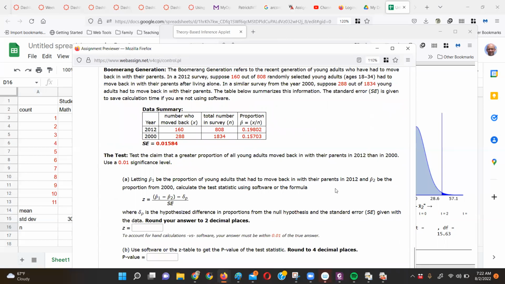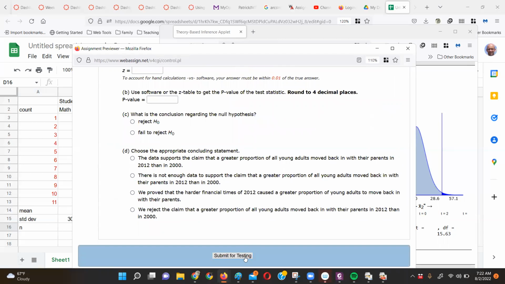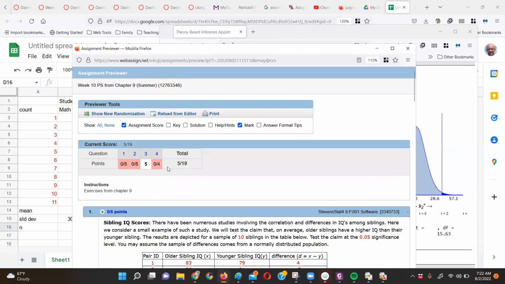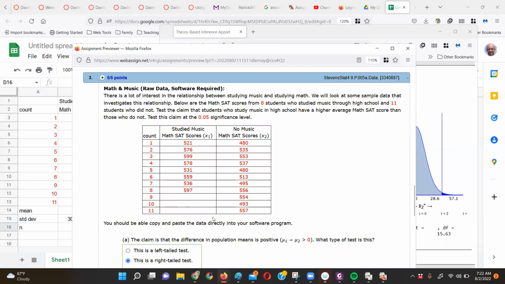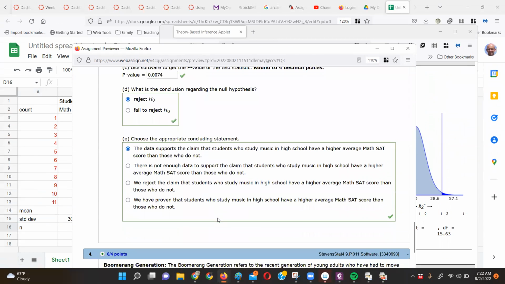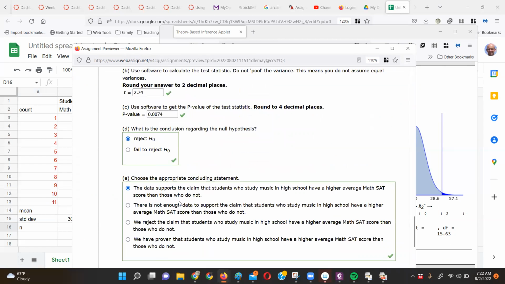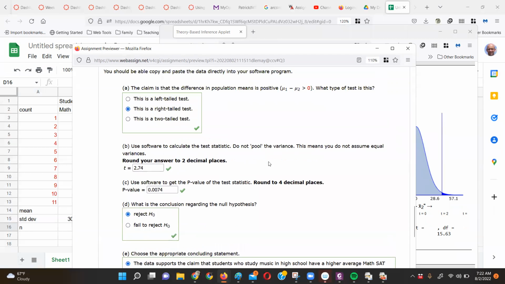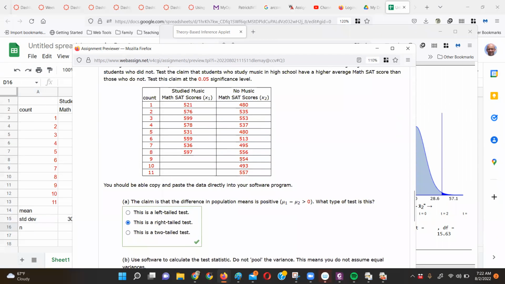And I just want to click this and let's submit for testing and see what happens if it liked what I gave it. Oh yes, it was out of 5 points. Okay, now if you're having trouble with the claim, well, let's see. Maybe I shouldn't go there yet. I do want to go see. So that's how you use this applet to get these two sample tests right for WebAssign.